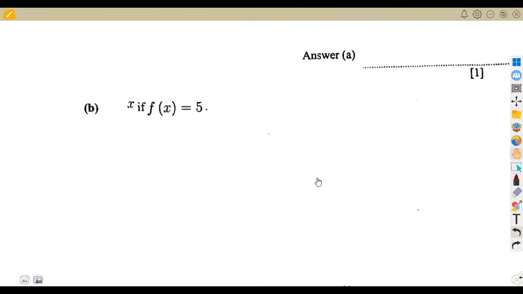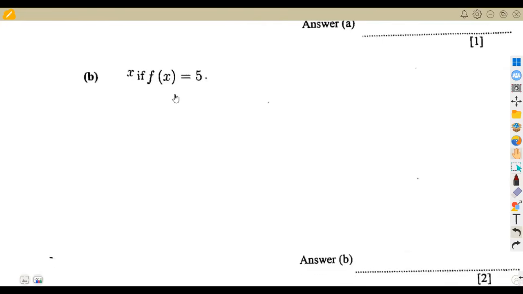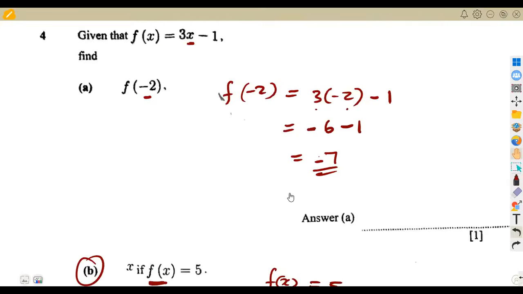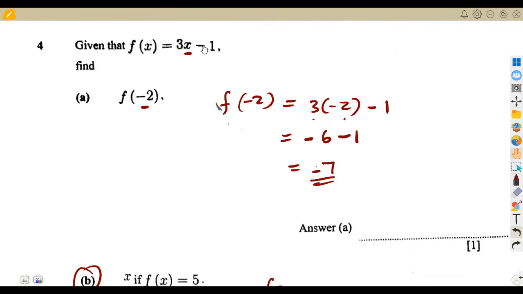All right. Then find x if f of x is equal to 5. Guys, this one, okay, let us see. They are saying f of x is now equal to 5. What was our f of x before? We have to take our f of x as it is here. Remember, our f of x is 3x minus 1.